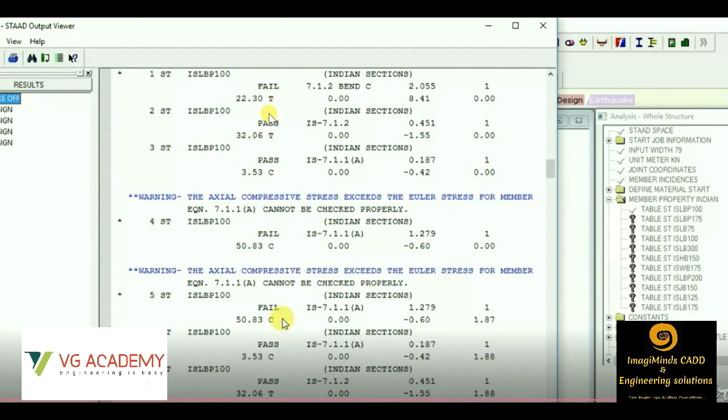That means it is not passing the structural stability. And the other members, you can see it shows it is passing. So these members pass the structural stability. So in case of these properties as well, we can change the design parameters.